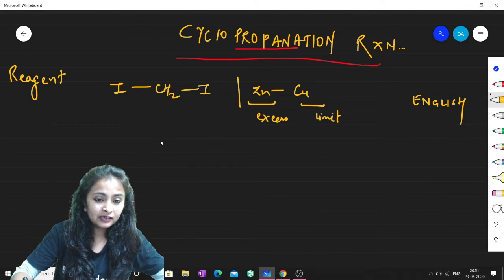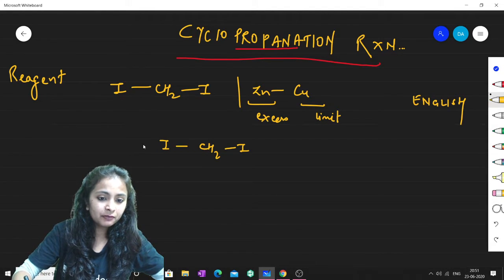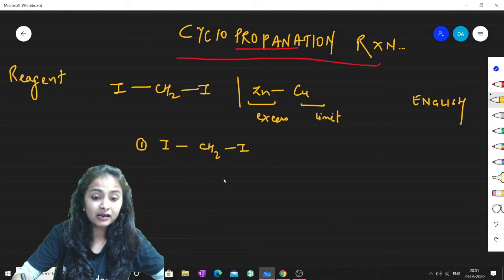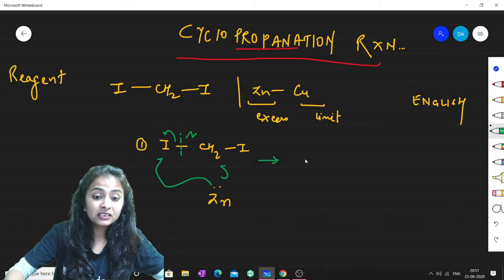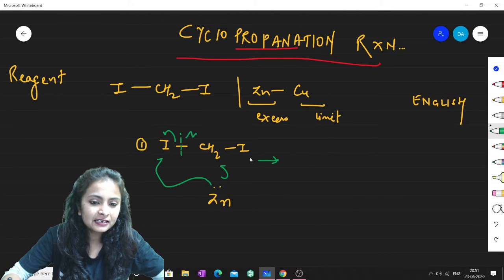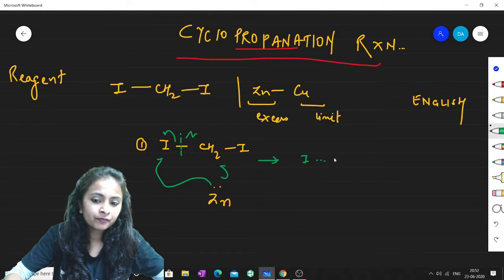So if I write CH2 and then iodine, I will be teaching one by one what the mechanism is and how it works. See, we have zinc and it has 2 electrons. Now what it can do is, it can provide 1 electron to this iodine, and thereby this bond can break in this manner. So this is one method how zinc gets inserted between iodine and CH2.